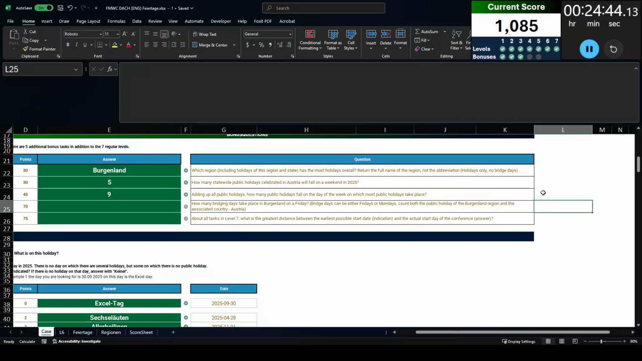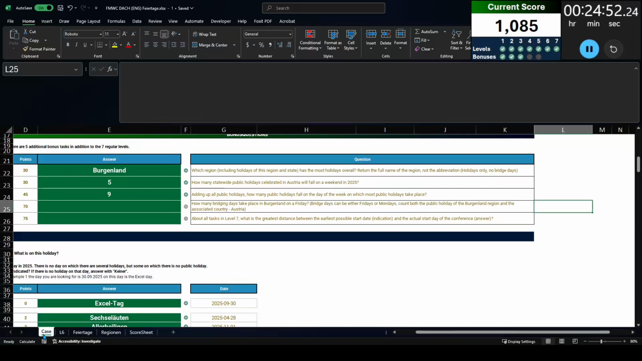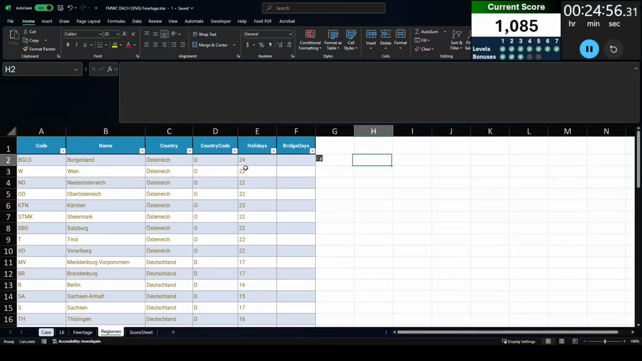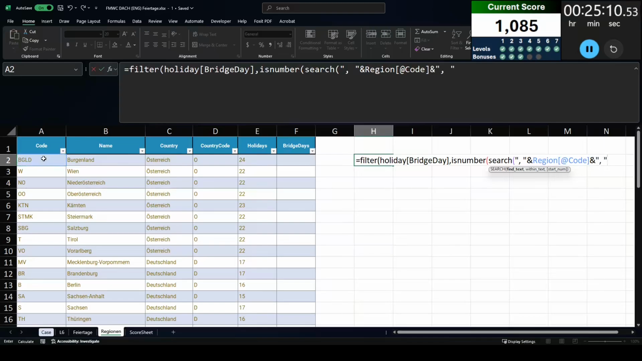Bonus 4, how many bridging days take place in Burgenland on a Friday? What I want to do for this one is count how many holidays themselves land on a Thursday, because keep in mind that when a bridging day is a Friday, that means the holiday itself is on a Thursday. Now, what I tried to do at first was I misread the question. I'm doing the wrong thing. I am looking for how many bridge days there are in total from that region.